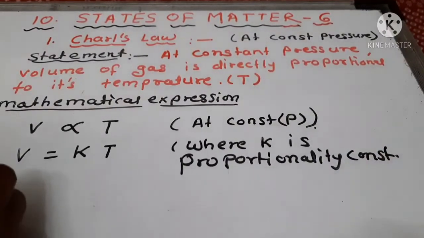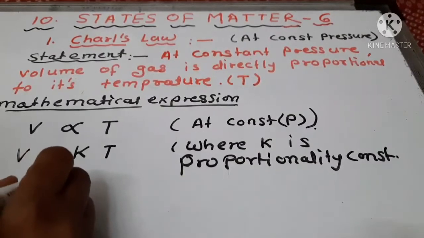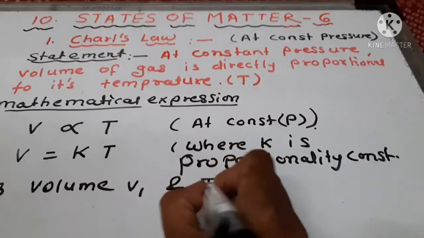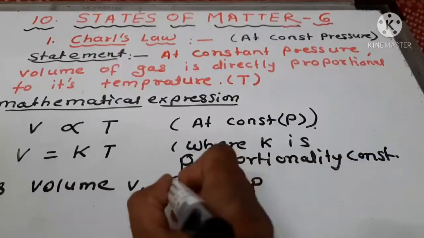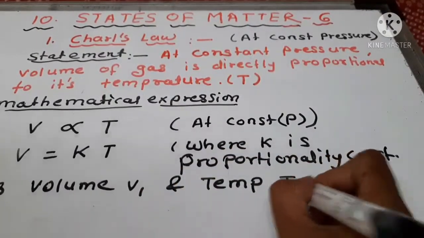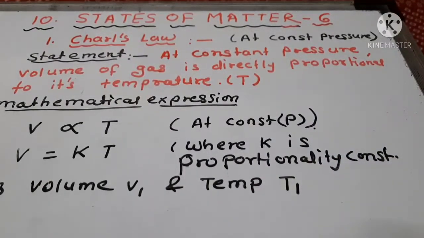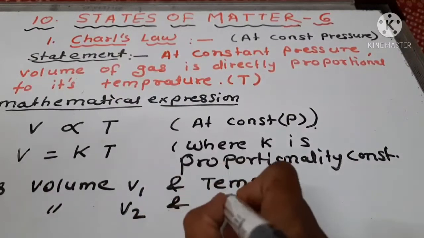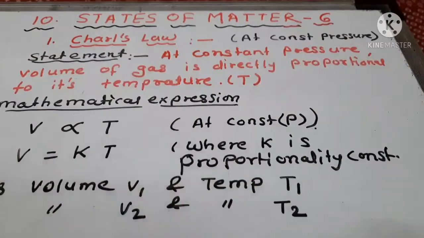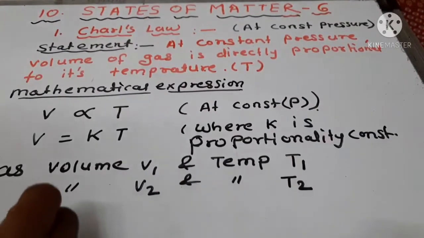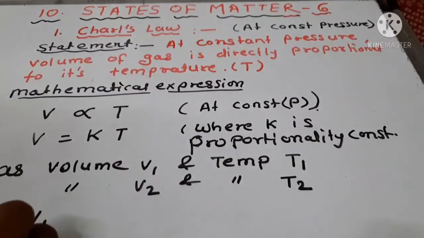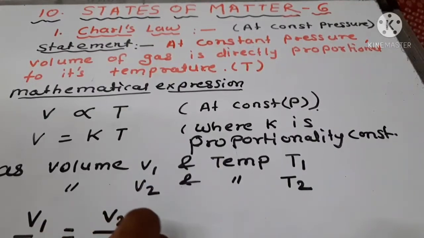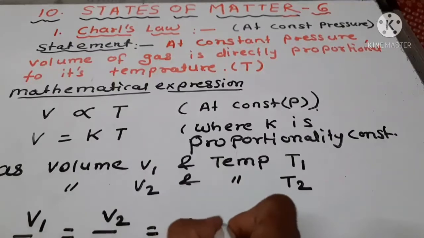If volume V1 and temperature T1 undergo changes into volume V2 and temperature T2, then according to Charles' law, V1 upon T1 is equal to V2 upon T2, which is equal to a constant.